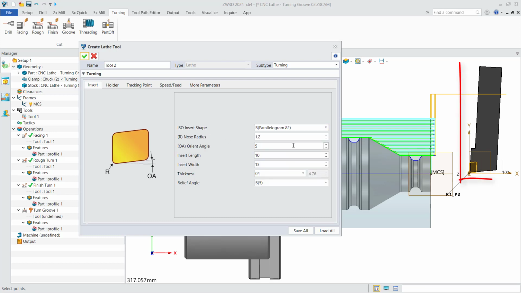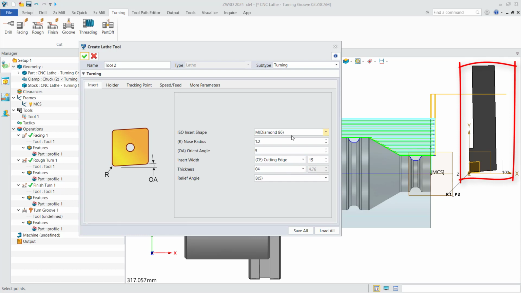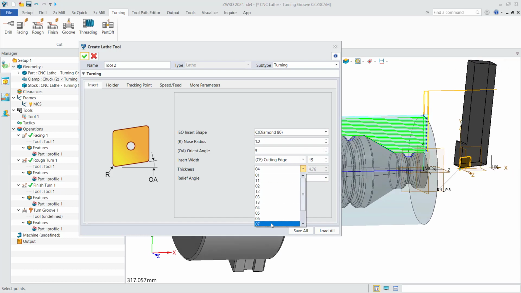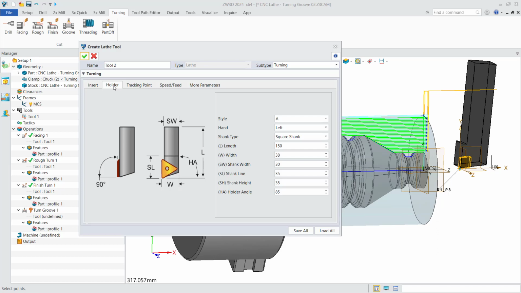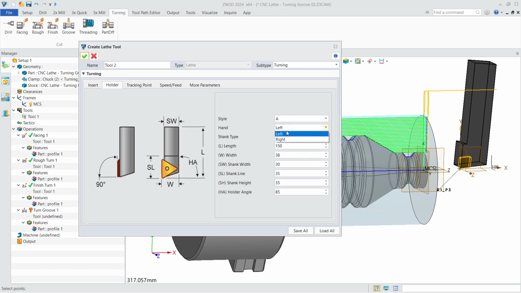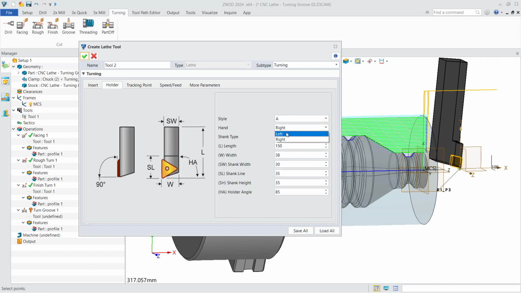After modifying the parameters, the lathe tool supports real-time preview. You can also modify other insert parameters, including orient angle, thickness, etc. The setting of the holder is the same. You can set the style of the holder, the direction of the hand, etc.